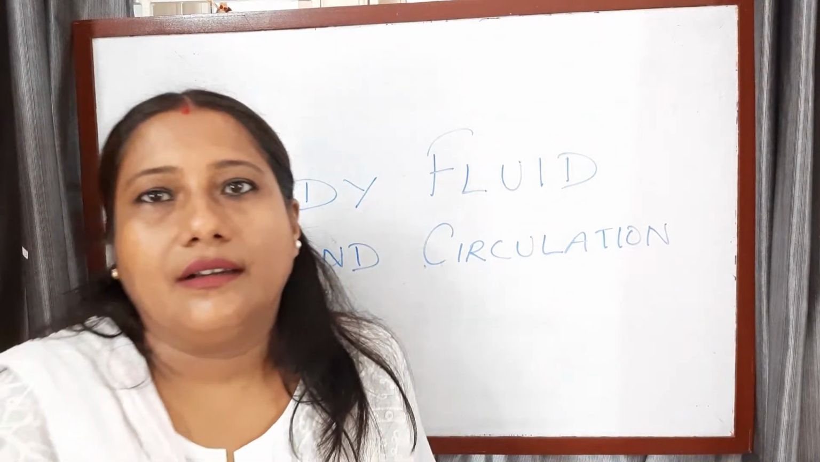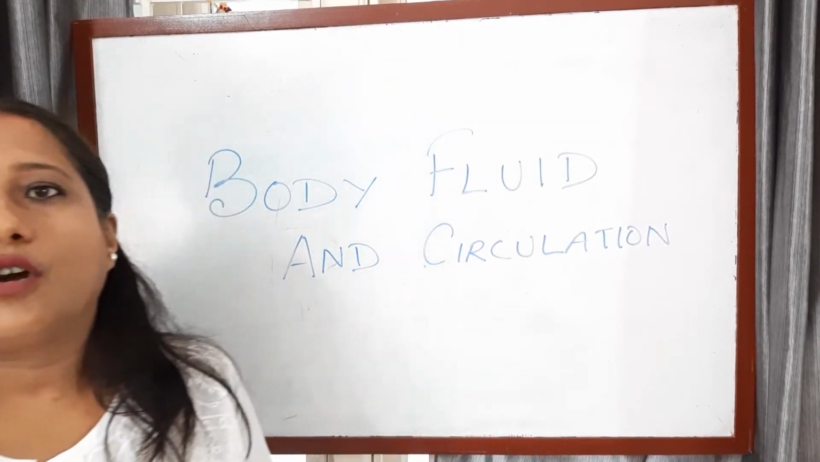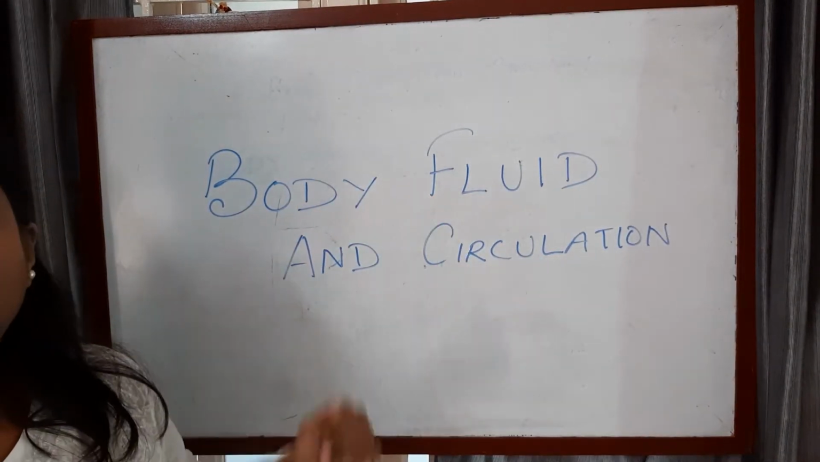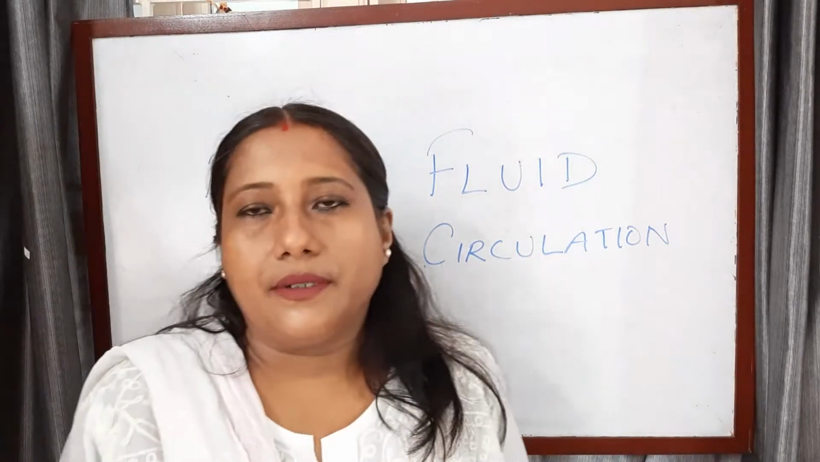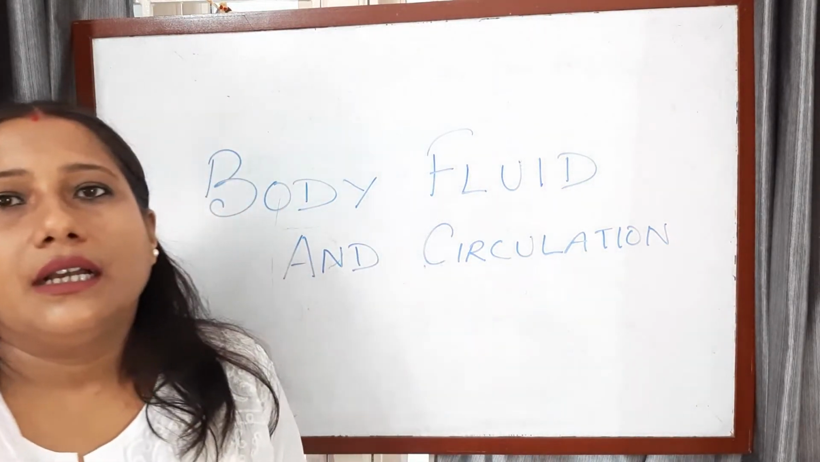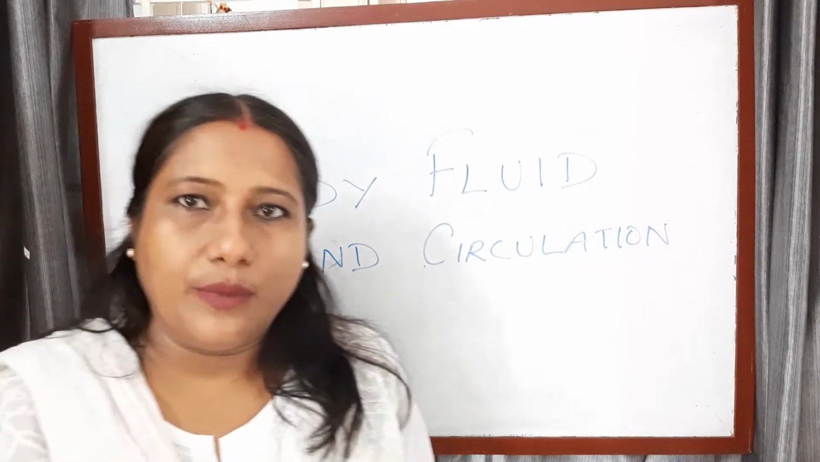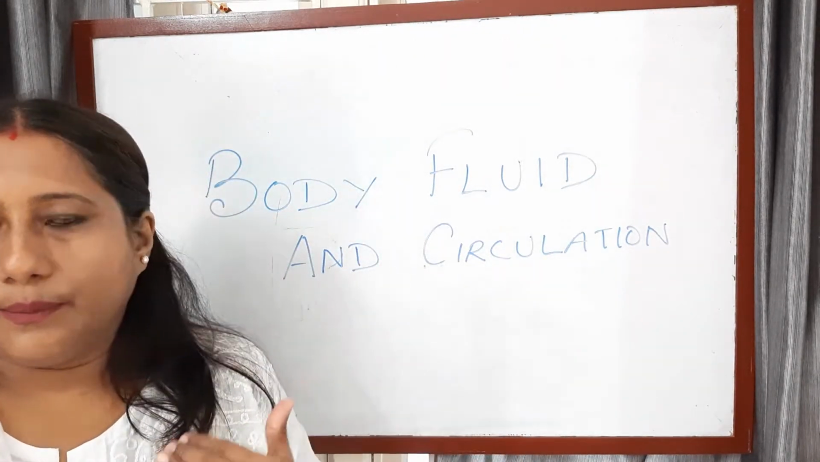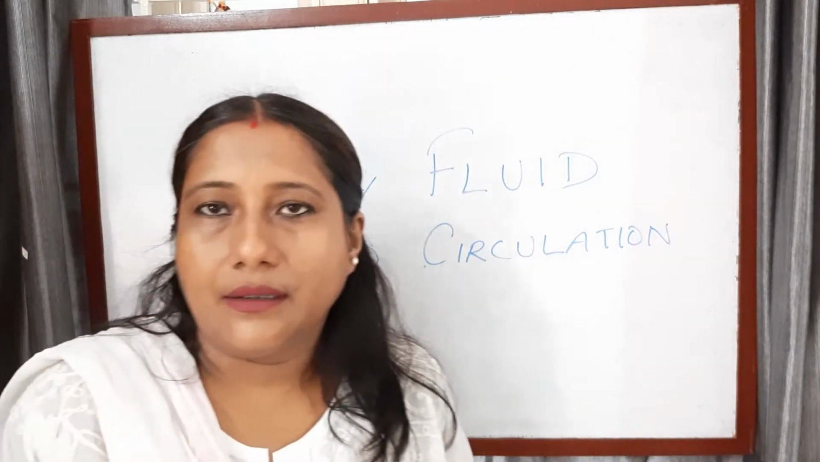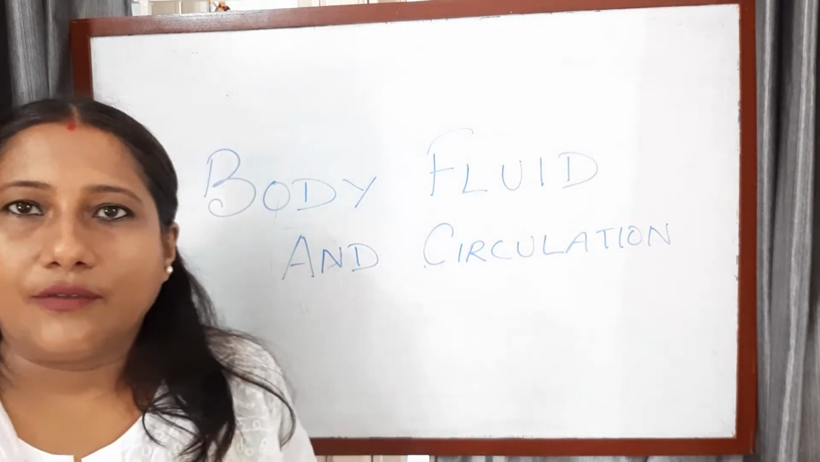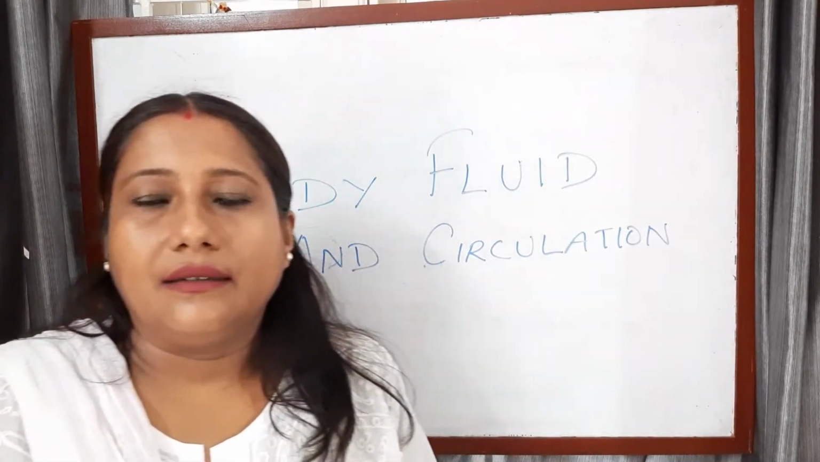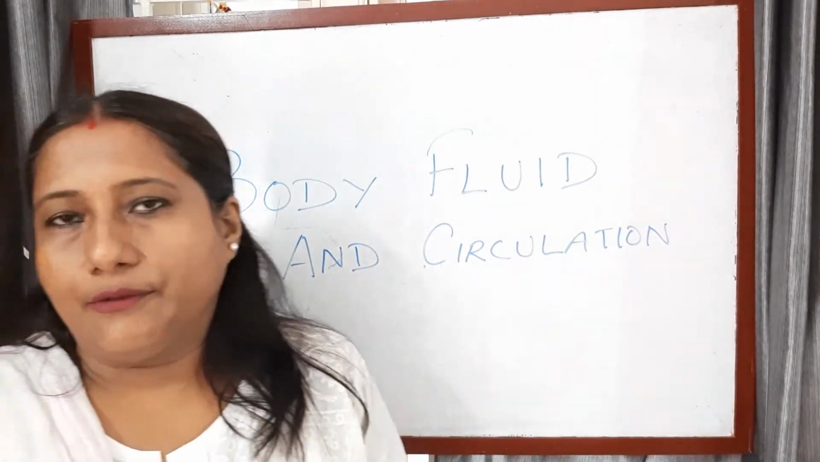Hello children, class 11. Today's topic is chapter 18, body fluid and circulation. In this chapter we are going to study the two major body fluids in the human body. Obviously we are going to study blood and lymph. Blood is a very important body fluid in human beings, and along with that there is another body fluid called lymph.